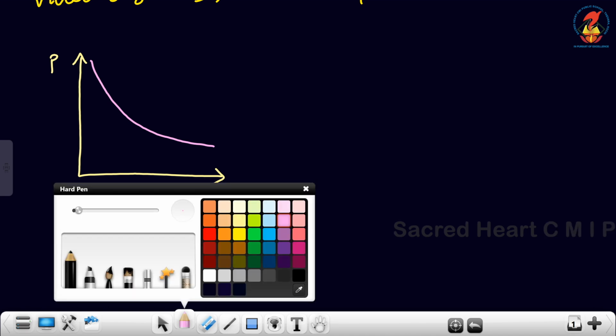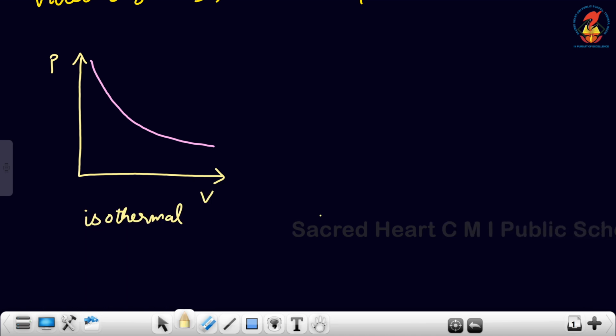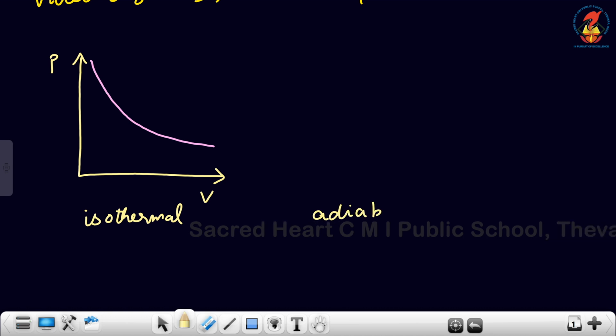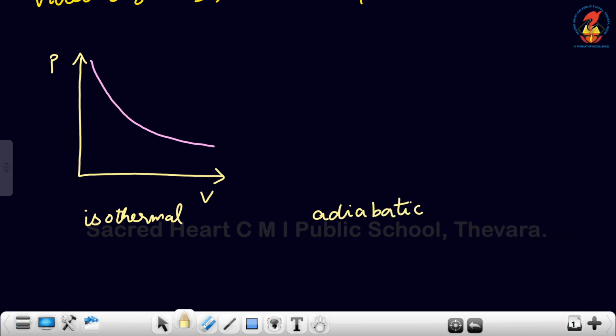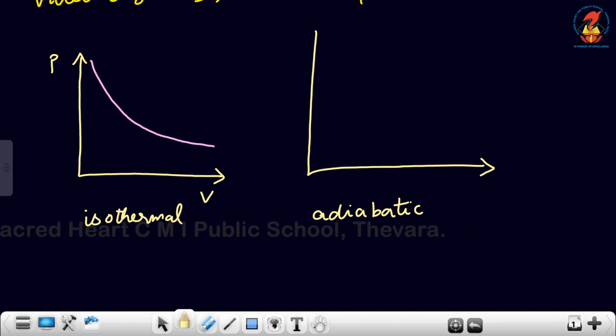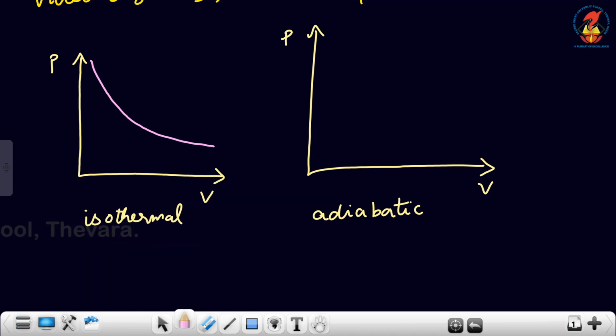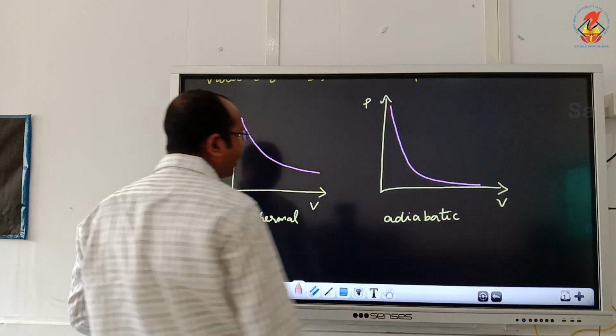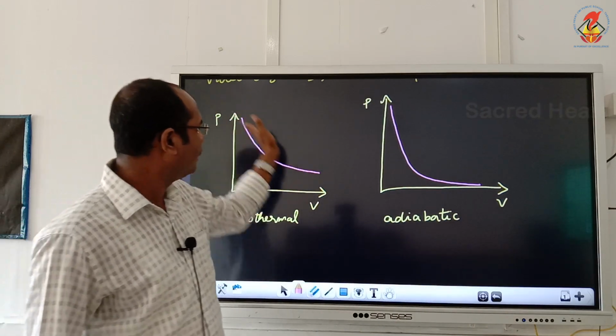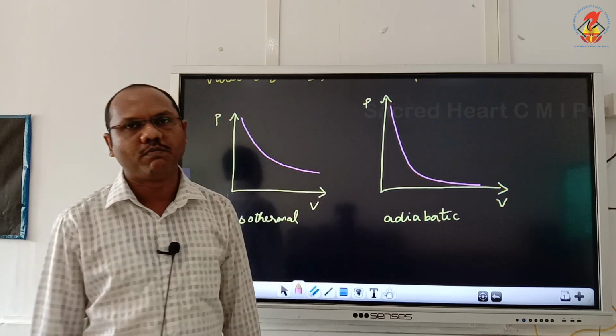Now I am drawing the same graph for adiabatic. When you draw the same graph for adiabatic, the adiabatic process is a fast process. So you can see one is a slow process, the other is a fast process. So when you draw the graph for adiabatic and isothermal, one should have less slope and the other should have more slope.